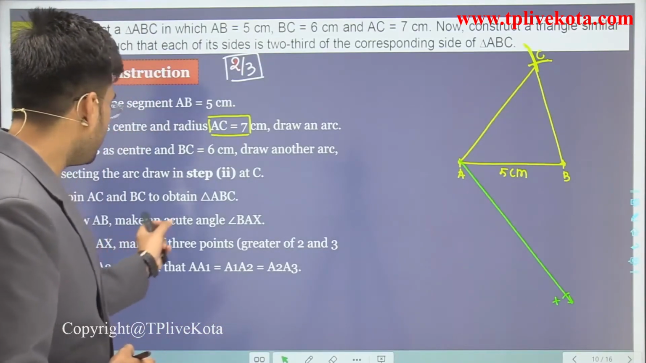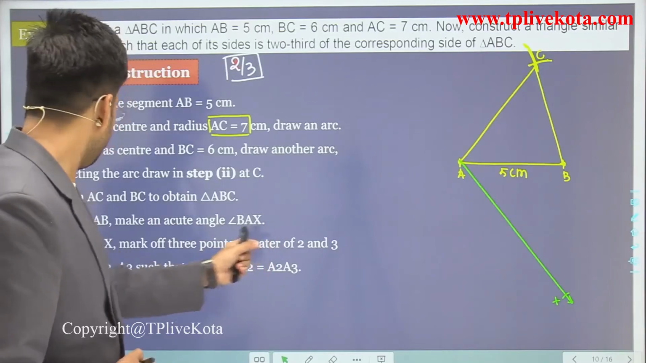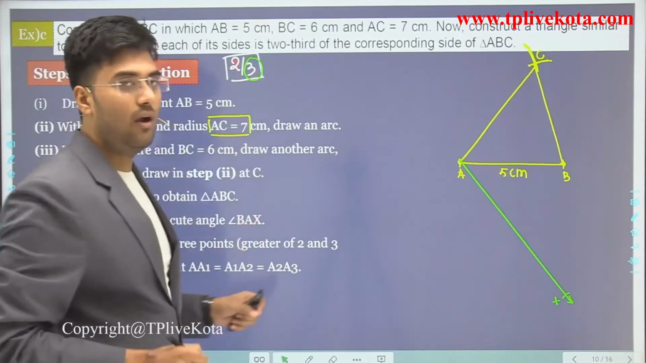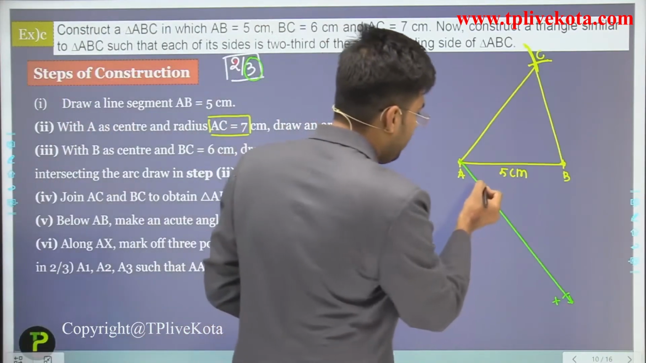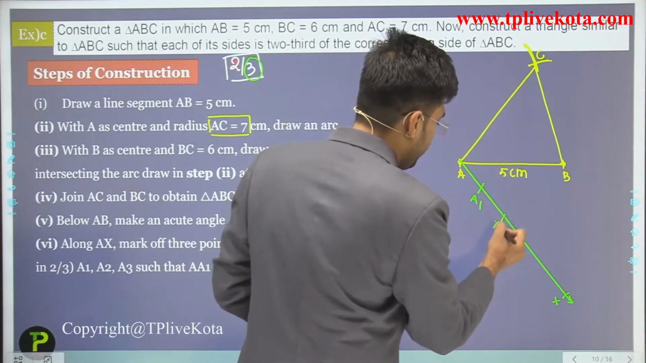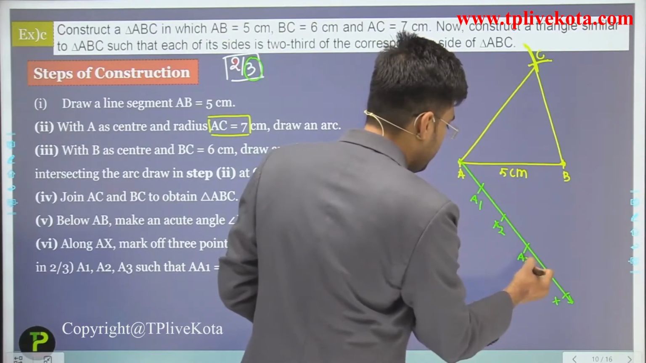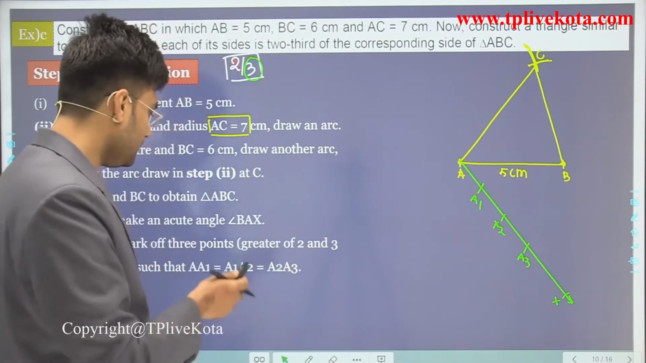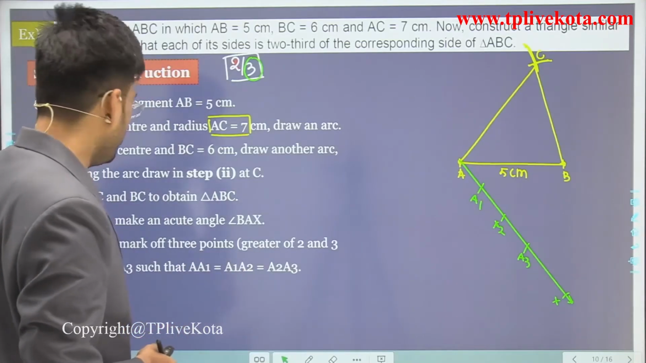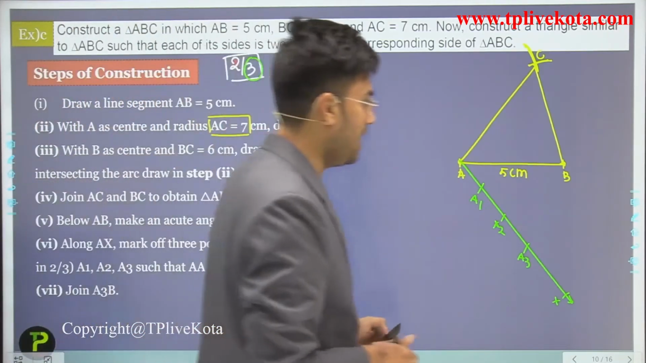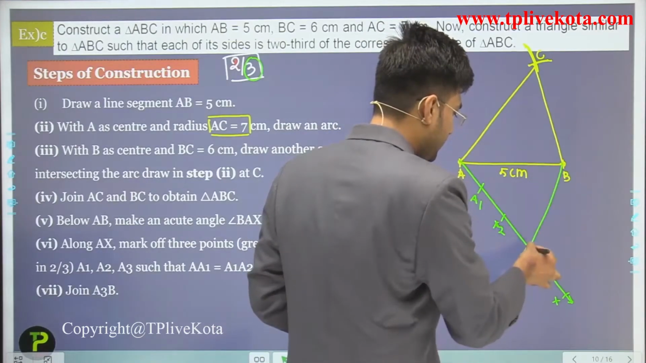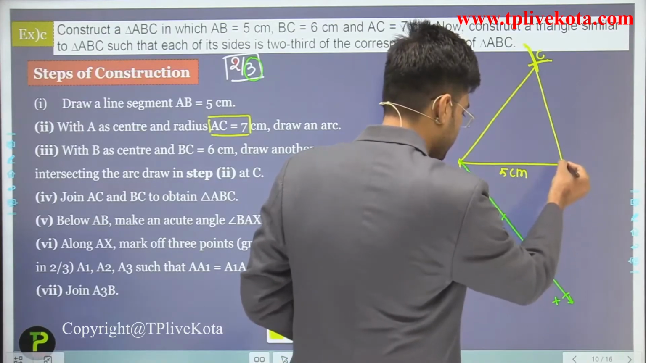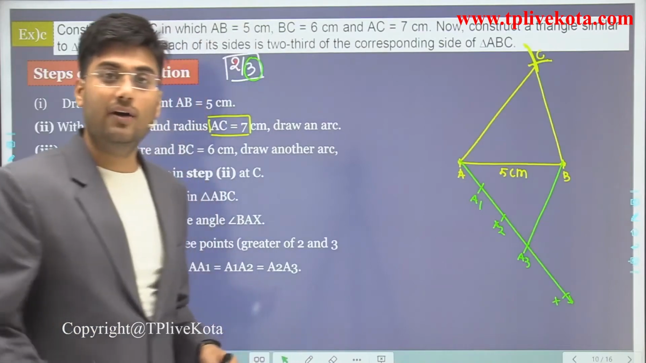Now the next step is what? Along AX, mark off points, the greater of 2 and 3, in the ratio 2:3. So here 3 is greater, so we have to mark off 3 points. This is A1, this is A2 and this is A3. And students, A1, A2, A3 are all equal. Now the next step is what? Join A3 with B. Clear?